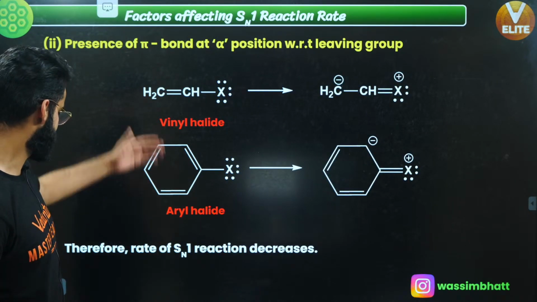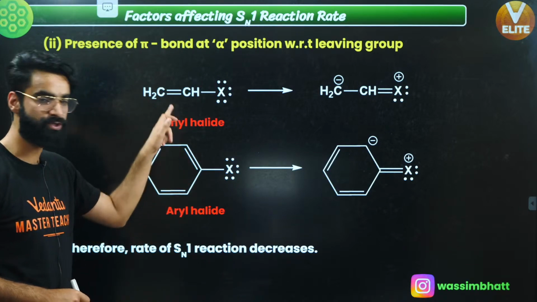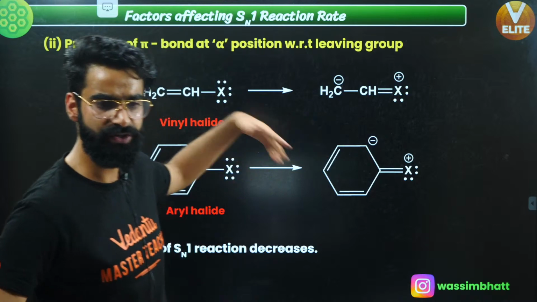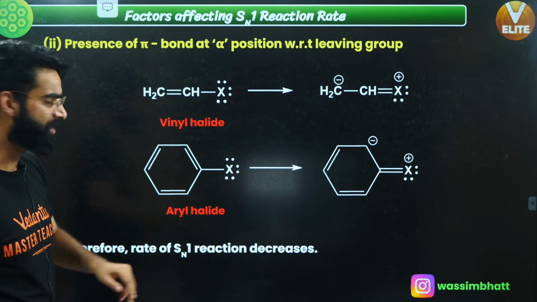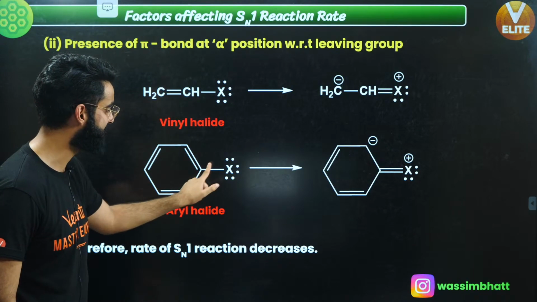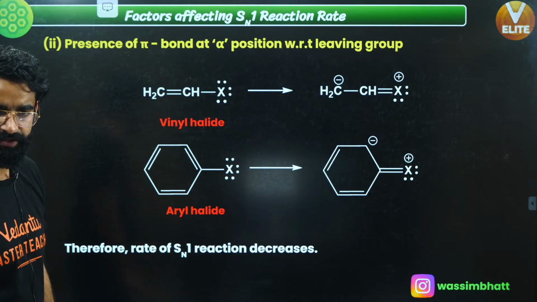This is something which I told you: the rate of Sn1 reaction decreases when I'm using these two as substrates. So vinyl halides and aryl halides are the cases in which the rate of Sn1 reaction decreases, because of the partial double bond which gets created between this carbon and halogen, and between this carbon and halogen. I'm sure it's clear to everyone.